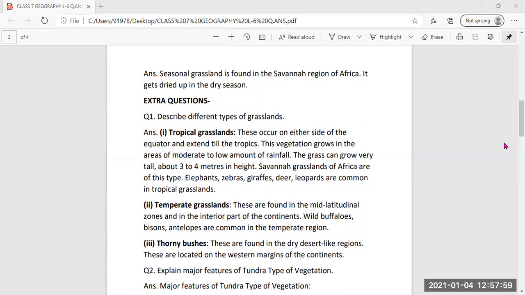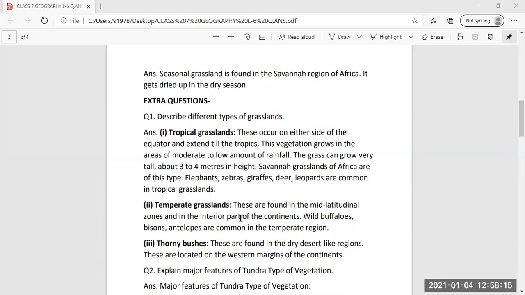This vegetation grows in areas with a moderate to low amount of rainfall. The grass can grow very tall, about 3 to 4 meters in height. Savanna grasslands of Africa are of this type, and elephant, zebra, giraffe, deer, leopard are common in tropical grassland.